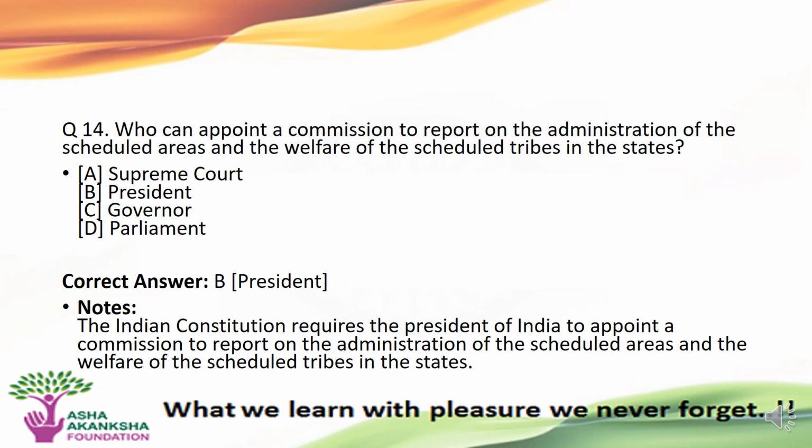The next question is who can appoint a commission to report on the administration of scheduled areas and the welfare of the scheduled tribes in the states? Options are A. Supreme Court, B. President, C. Governor, or D. Parliament. The correct answer to this question is B. President.